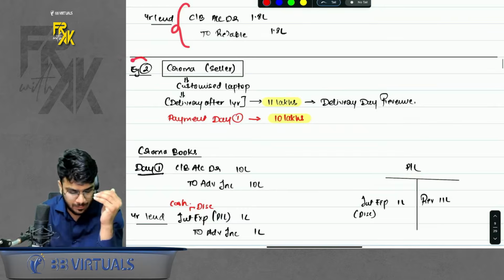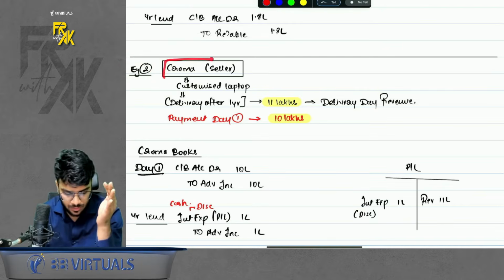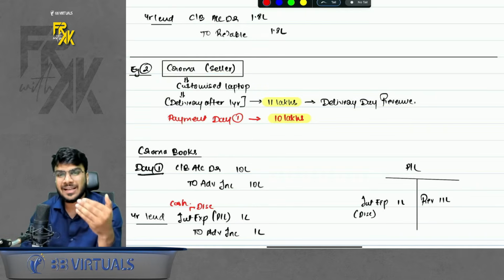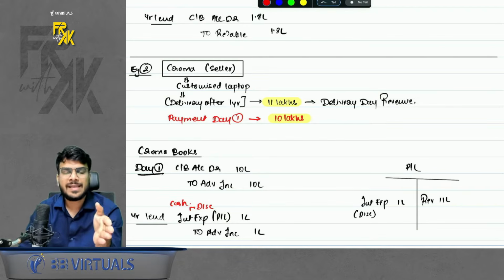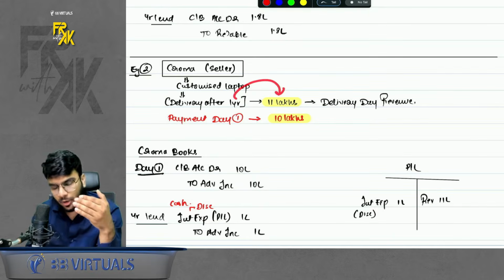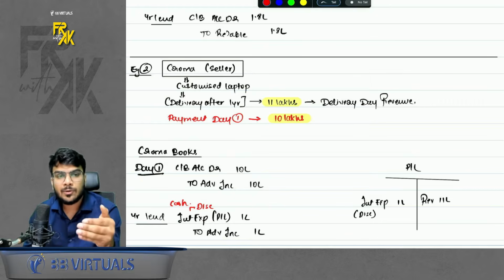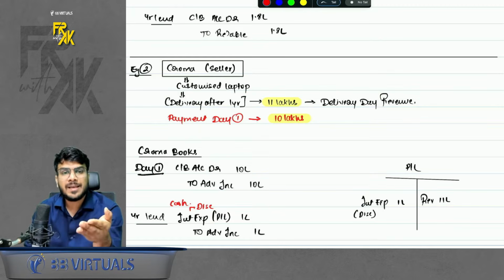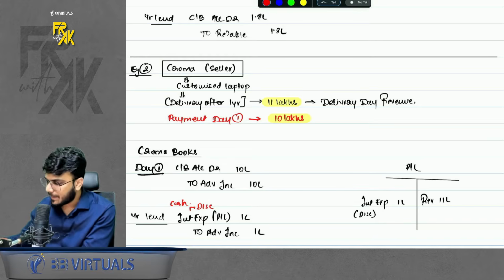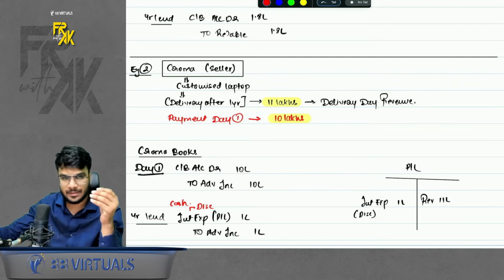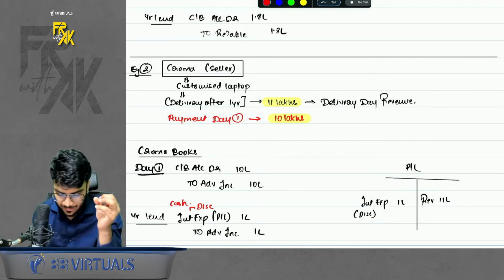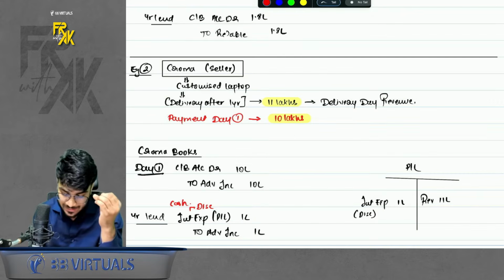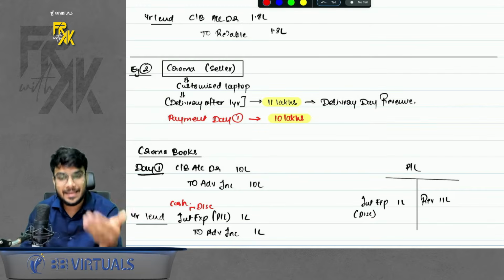Okay. There can be an example number 2 also. In this case, Chroma is selling the laptop, but the delivery is happening after 1 year. So basically, when we sell and the delivery is happening after 1 year, if you make the payment on delivery date, you are going to pay 11 lakhs. But Chroma also gives an option to the customer where if it makes the payment early, it has to pay only 10 lakhs. Okay. So the purchaser opted for this option where it is making the payment early, paying 10 lakhs. So basically the purchaser is paying less.